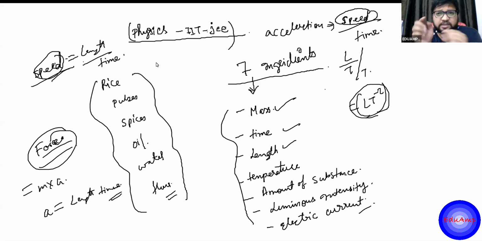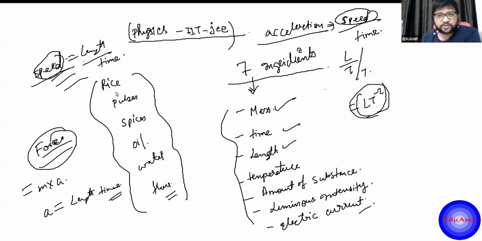So the composition is different. I have taken length and time only for making speed also, for making acceleration also, but the composition in which I have taken both is different. So these things we'll study when we study the chapter of dimensions. We'll go deeper in all the 7 things, but today we are going to do vectors. So we'll be starting vectors. This was about the introduction of physical quantities.